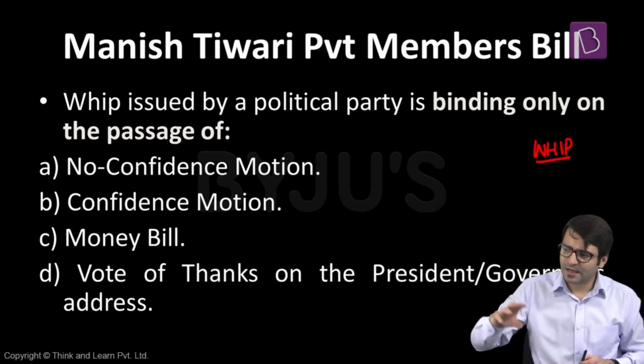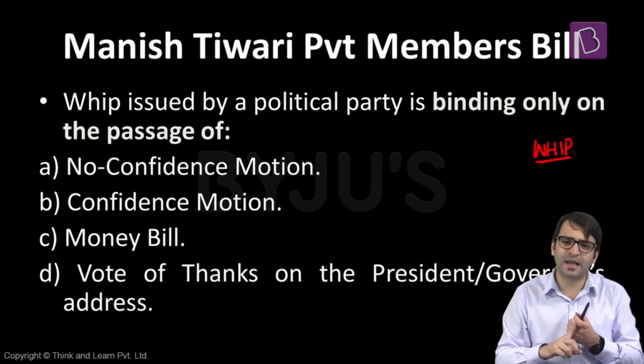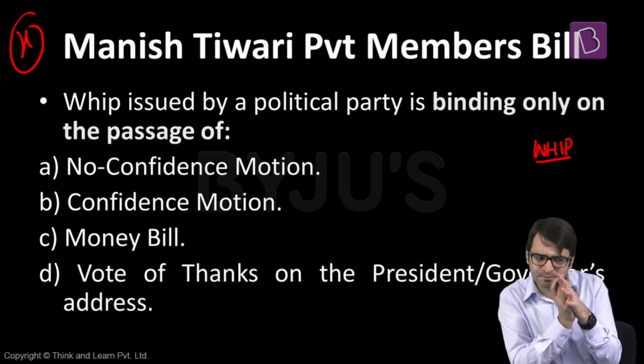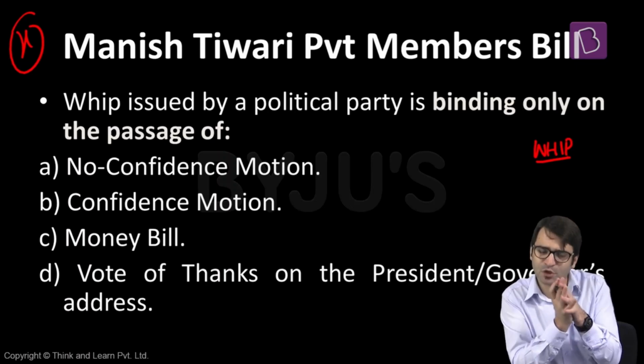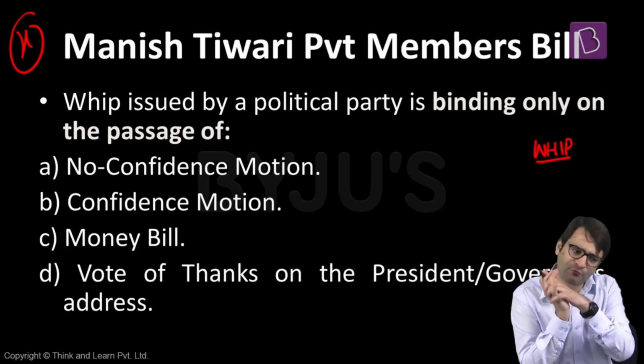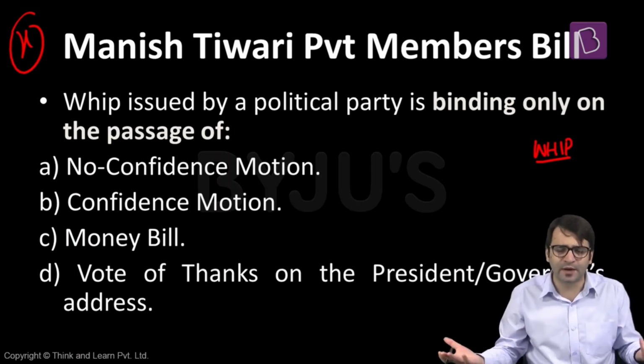Let's say, for example, I'm a member of the parliament. I belong to a party A. This party A tells me that you have to vote against, let's say, a bill X. But I think that this bill X is very important for the growth, development, and prosperity of this country, and I want to vote in favor of this bill. But if I'm voting in favor of this bill, I'm violating the whip issued by the political party, and I'm disqualified. Then there has to be a reform.